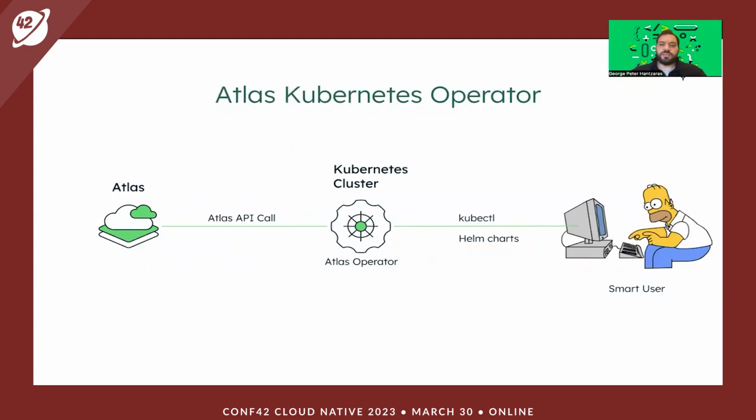So initially, we're going to look into the Kubernetes operator we're going to be using. On a very high level, the user defines what type of database deployments they need. Through a kubectl command, they apply this to a cluster, and then the operator in that cluster makes the necessary API calls in the Atlas API in order to deploy those managed databases.